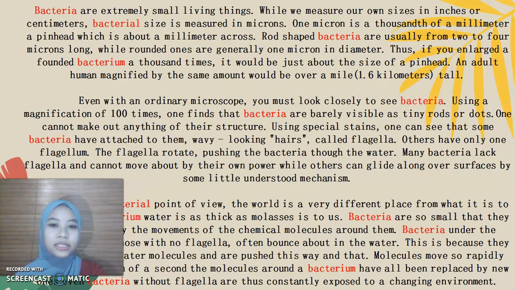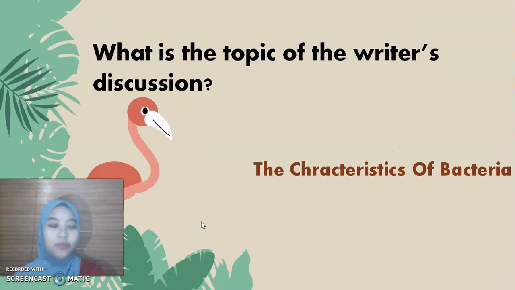The second paragraph talks about the structure of bacteria. And the last paragraph of this text talks about the movement of bacteria. So, the topic of the writer's discussion is the characteristics of bacteria.